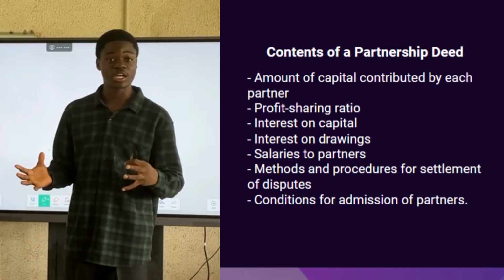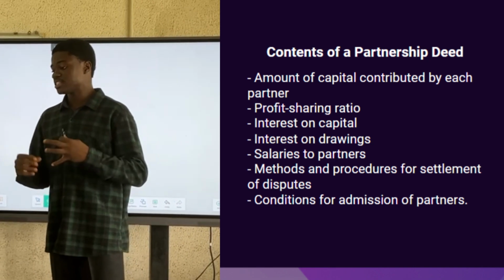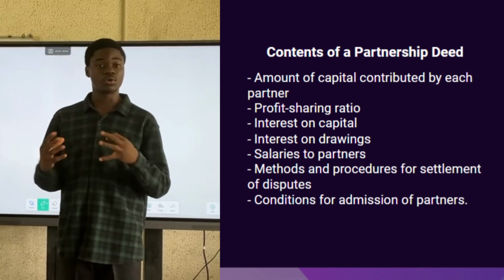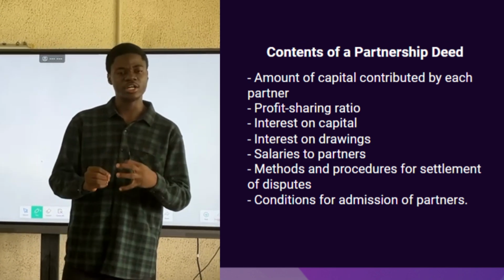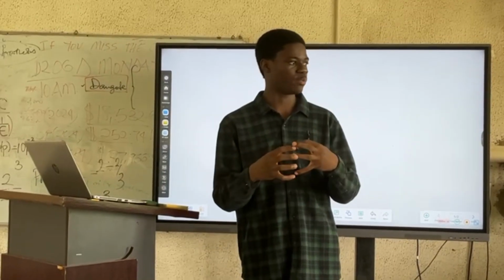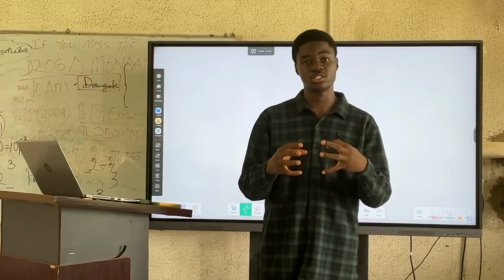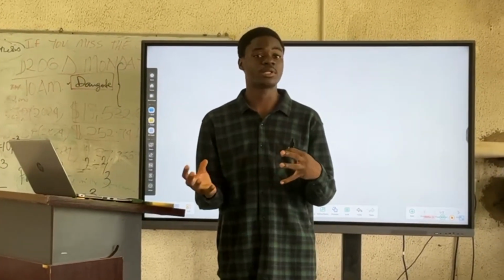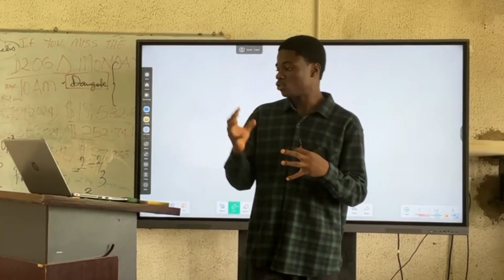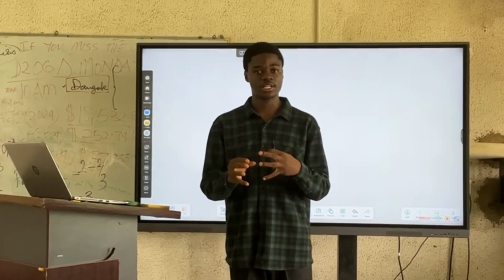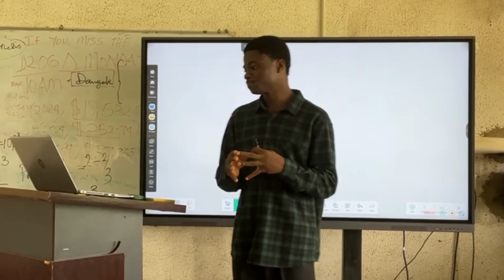ratio, the interest on capital, the interest on drawings, salaries to the partners, and the conditions for admission of new partners. All these things must be agreed by the partners because it's an agreement of the partners that is put into the partnership deed. It's a document. It can also be called articles of partnership, meaning all the conditions that need to be placed in the partnership are put in that document, right?